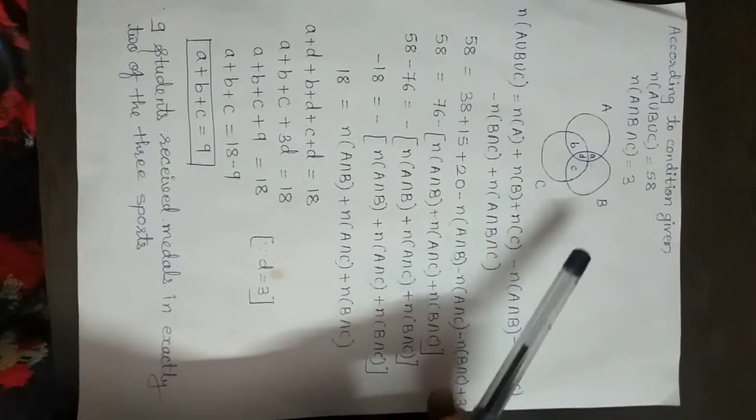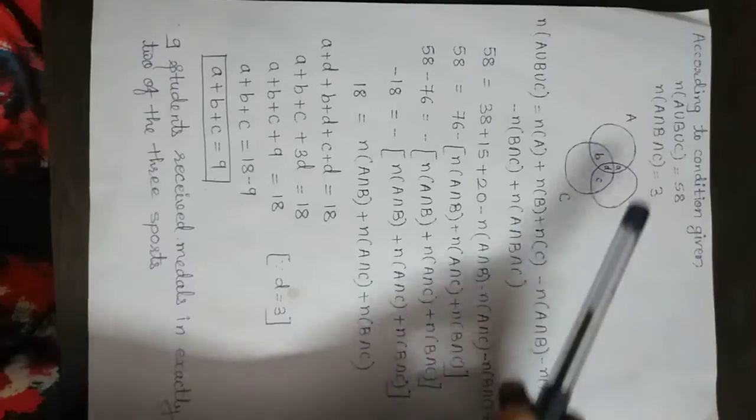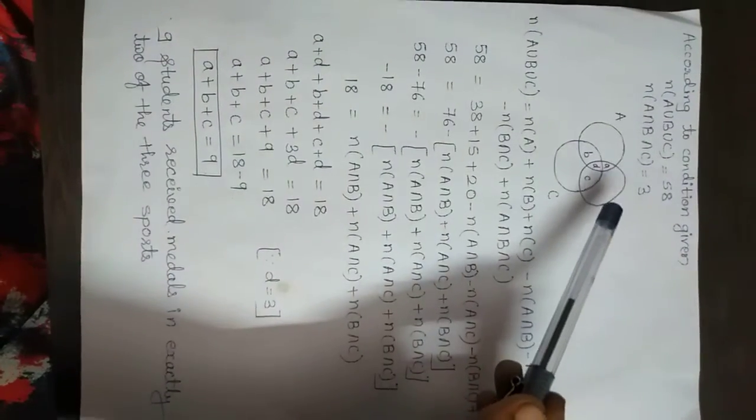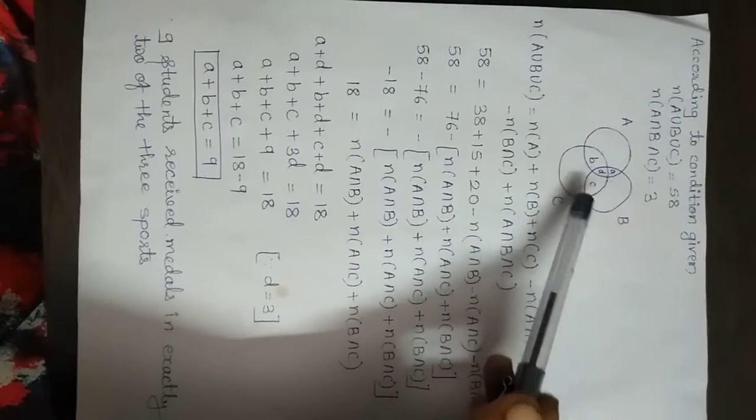Now suppose we consider the Venn diagram, 3 sets A, B, C for volleyball, football and basketball.